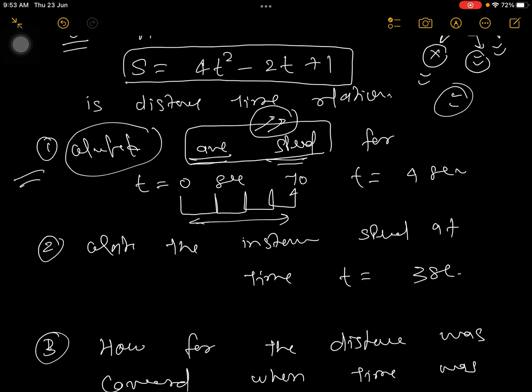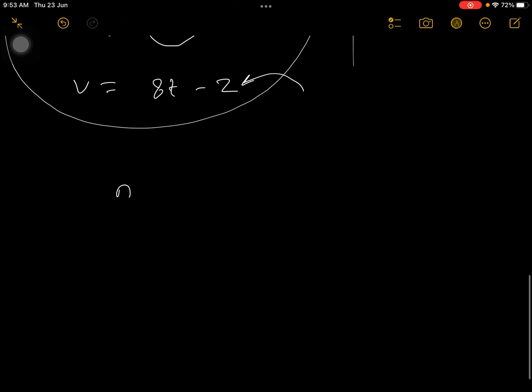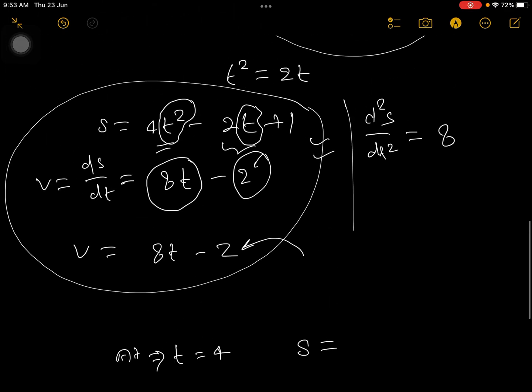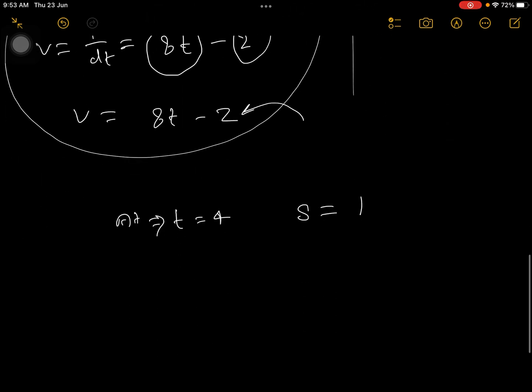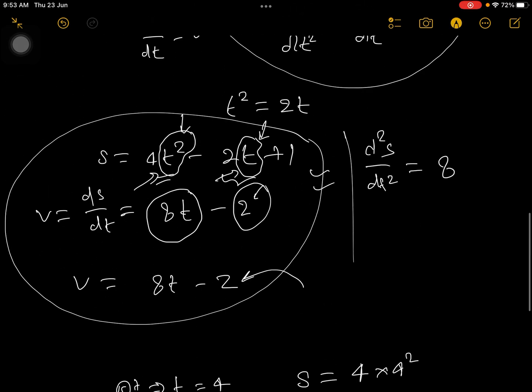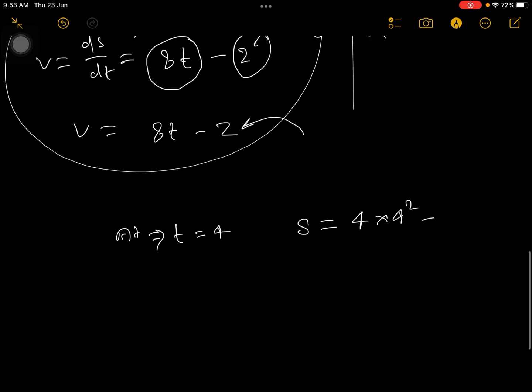Very simple. You will find out, at t = 4, what was your s value? That's all. That is your total distance. So how will you know that? In this s-t equation, substitute 4 for t. 4t² becomes 4 into 4², minus 2t, so minus 2 into 4.